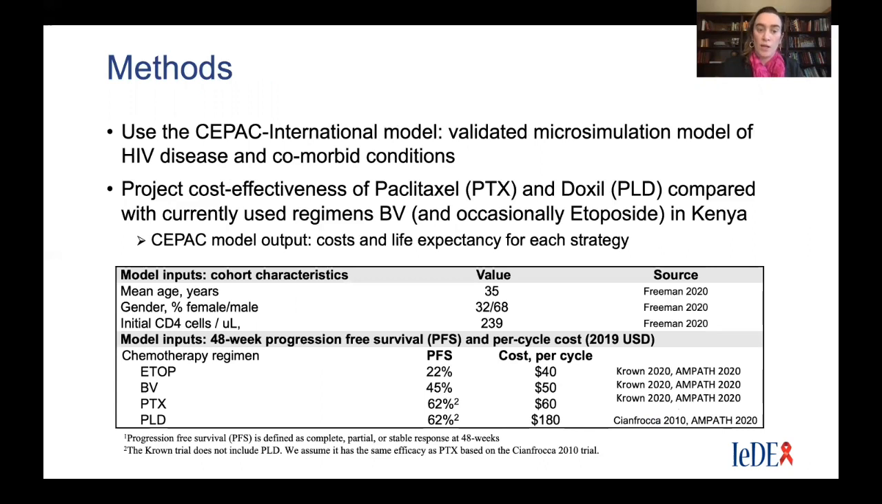Therefore, we wanted to evaluate the cost effectiveness of different chemotherapy regimens in the sub-Saharan African setting for Kaposi sarcoma. We used the CPAC International model, which is a validated microsimulation model, which is usually used for HIV disease and some comorbid conditions. We added on a Kaposi sarcoma module in order to do the cost effectiveness analysis for this project. We then projected cost effectiveness of paclitaxel and compared it to other regimens, for example, pegylated liposomal doxorubicin, and compared also to regimens such as bleomycin vincristine and etoposide, both of which are currently used in Kenya.